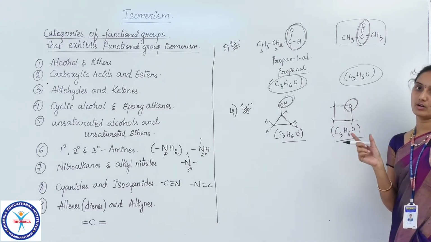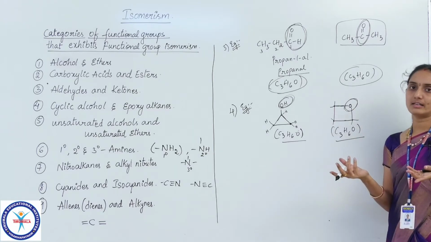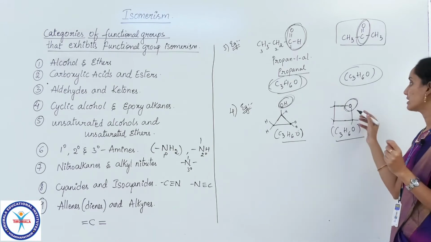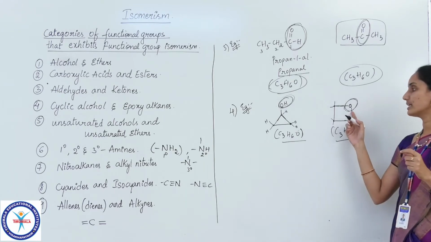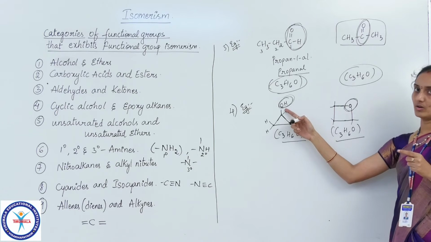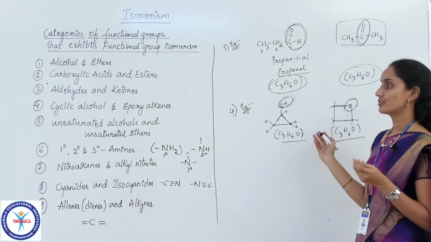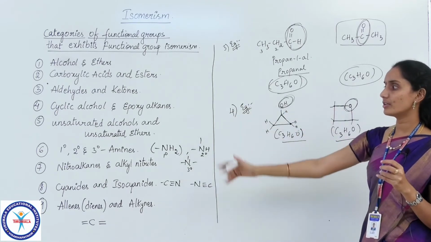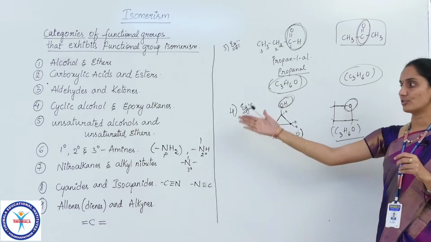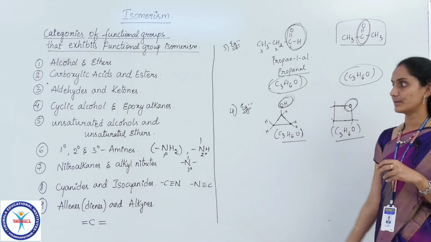The oxygen linked on either side to either a cyclic chain or a straight chain is called an ether. So here it is ether, and it is alcohol here. So again they are functional group isomers. In a similar manner you can write examples for the rest of the categories and try it.